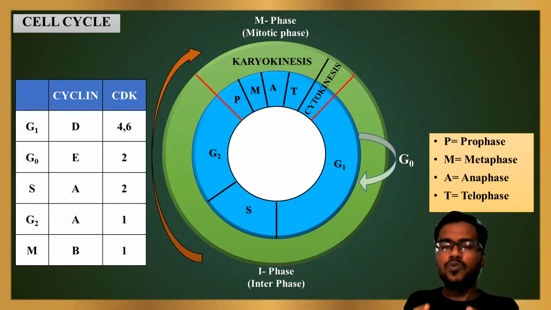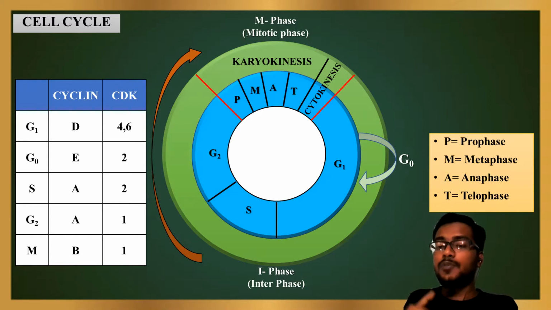Actually, these cyclin and cyclin dependent kinase molecules play an important role in the proper functioning and controlling of the cell cycle. If they cannot properly function, the simple cells may develop into tumor cells.